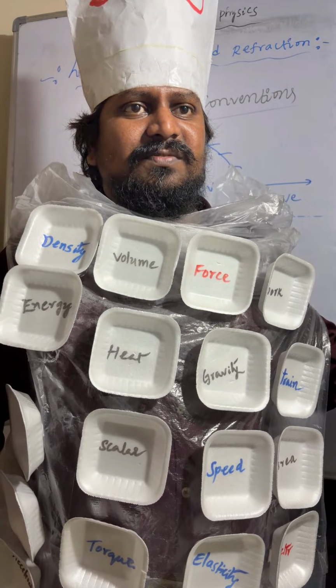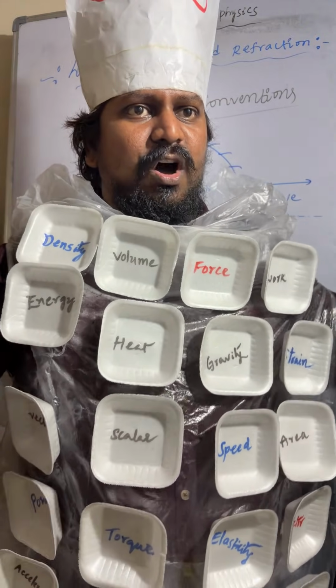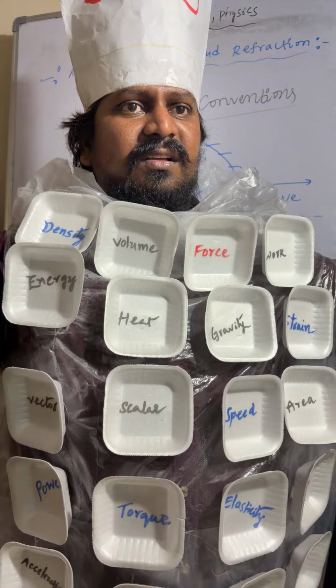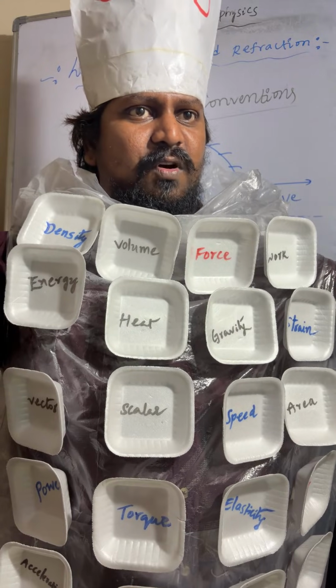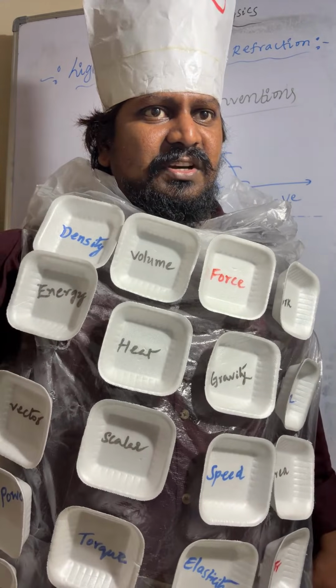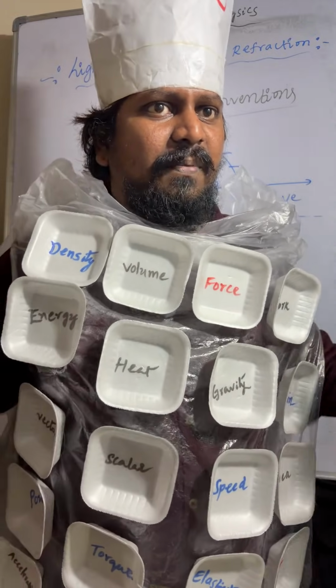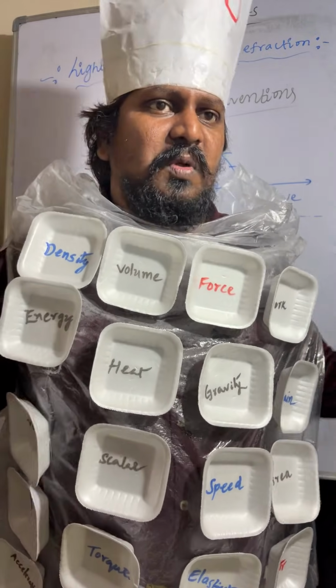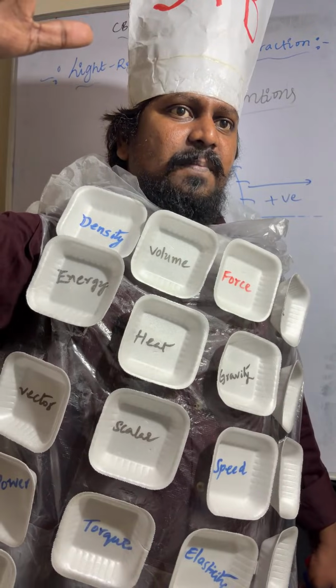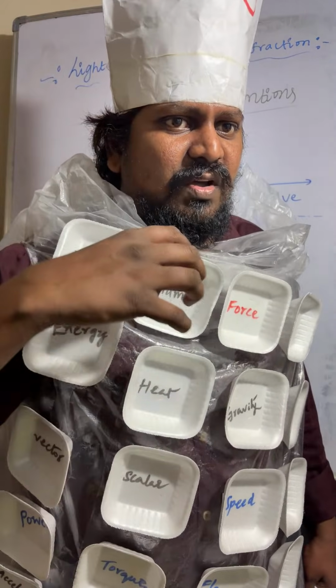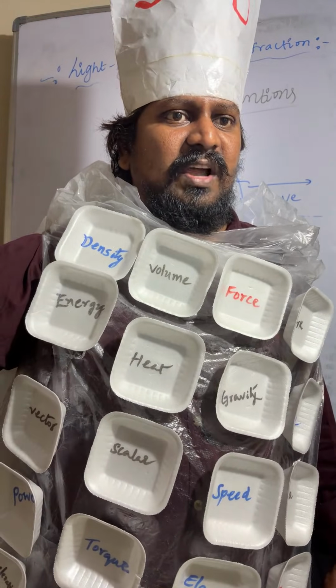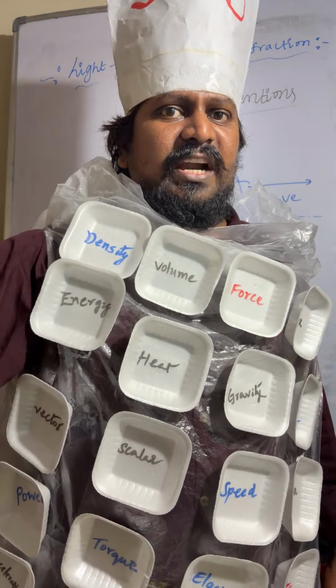All measurements will be considered from the pole. In the direction of incident rays, all are positive. Opposite to incident rays, all are negative. Above the principal axis, all are positive. Below the principal axis, all are negative. I hope it is very clear.